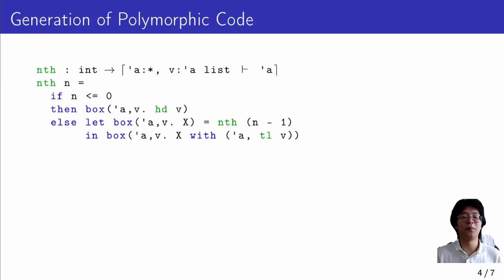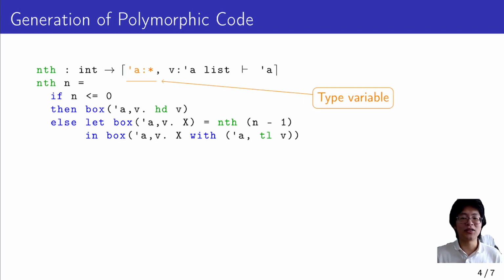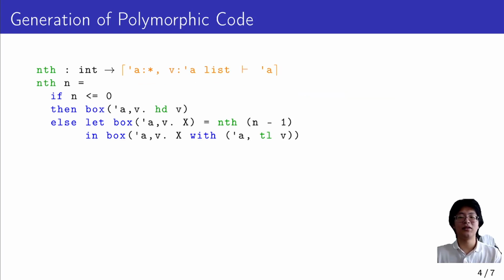First, the generation of polymorphic code. Here, we use the function nth that generates a code fragment to access the nth element of a list V. The ceiling here means that it returns a code fragment. This 'a colon star is our extension, which allows the type variable 'a to appear in the result. The entire return type means that we should provide the list V and, more importantly, the type 'a in order to execute or splice in the returned code fragment.